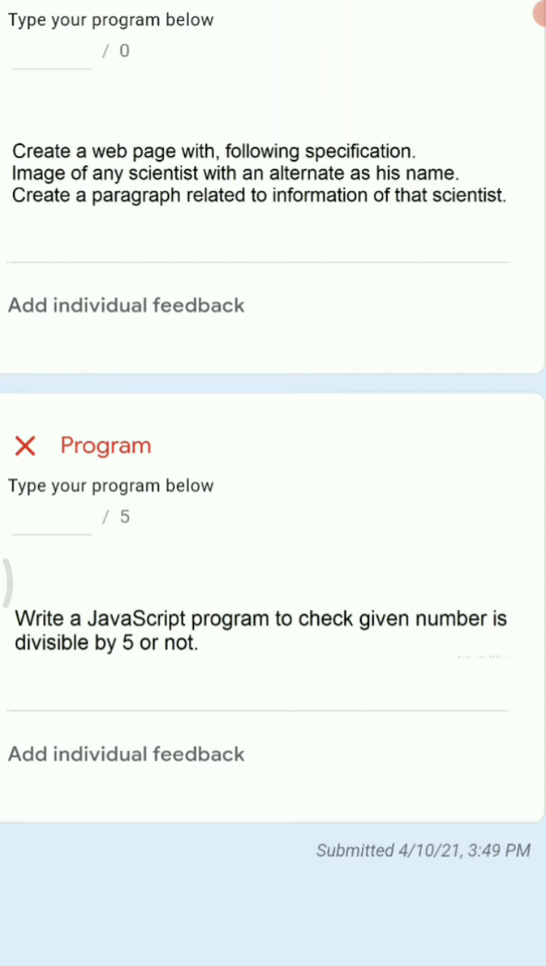So this is all about the paper for 11th IIT students. It can be helpful for all the streams like arts, commerce and science, as they have the same content in their book.